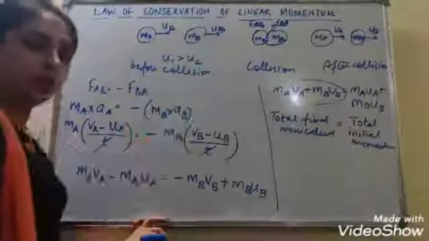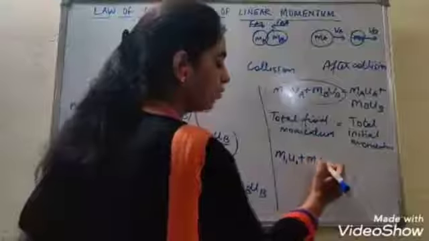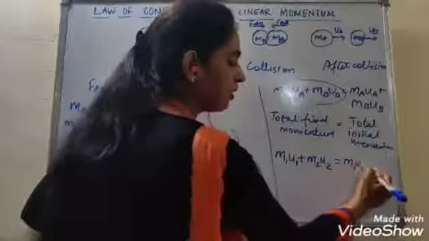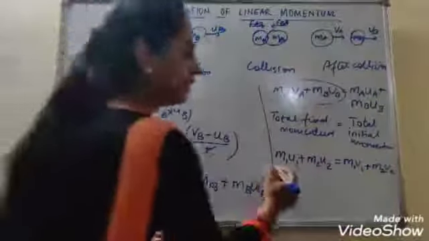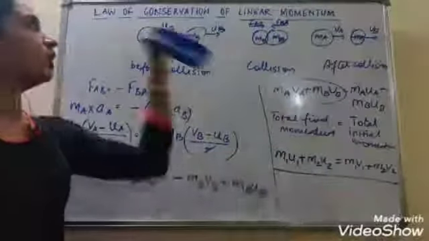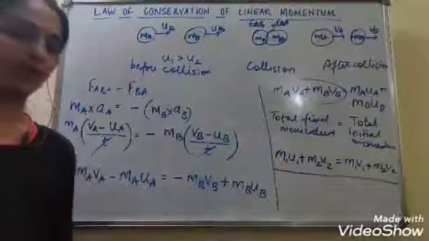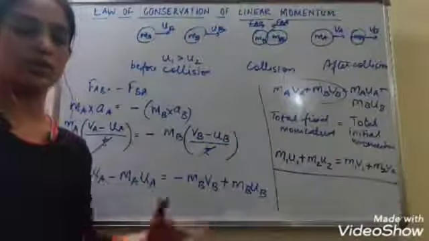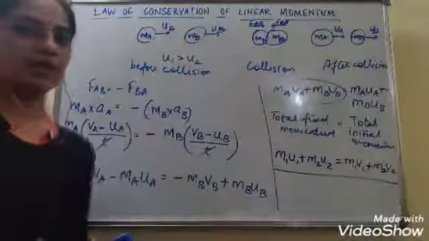If you name the bodies 1 and 2, you can simply write M1U1 plus M2U2, total initial momentum, is equal to M1V1 plus M2V2, total final momentum. This is the mathematical expression of the law of conservation of linear momentum. Okay, and the statement I gave you beforehand only. So please do this derivation in your copy, keep practicing, and we'll do the numericals in the next class.